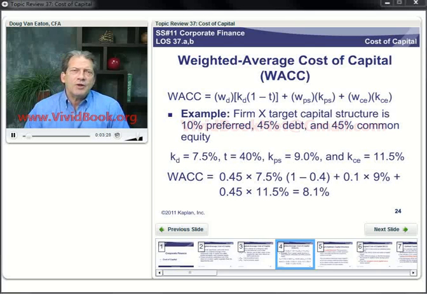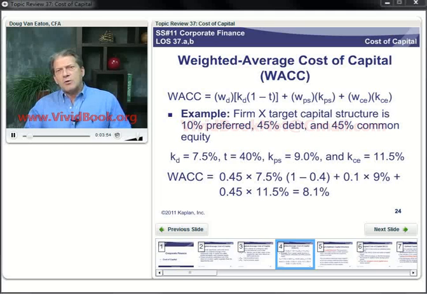We're told that the cost of debt, and that would be the current yield to maturity on newly issued debt by this firm, is 7.5%. The tax rate for the firm, its marginal tax rate, is 40%. The cost of preferred stock is 9%. And the cost to the firm of issuing common stock, the return, is 11.5%.